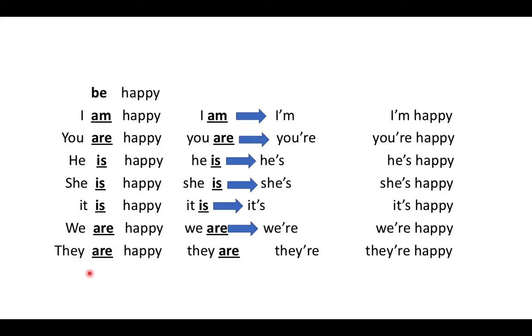Then we have they are happy. These two are plural, they and we. Be changes to are. So they are happy. They are can be they're. They're happy and they are happy are the same thing. They mean the same exact thing.